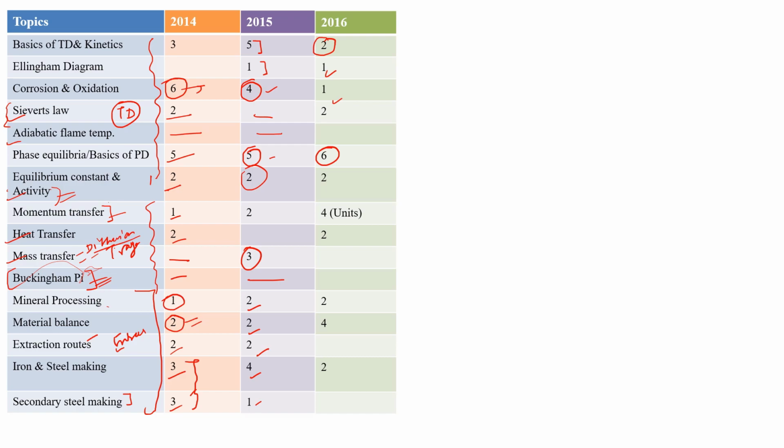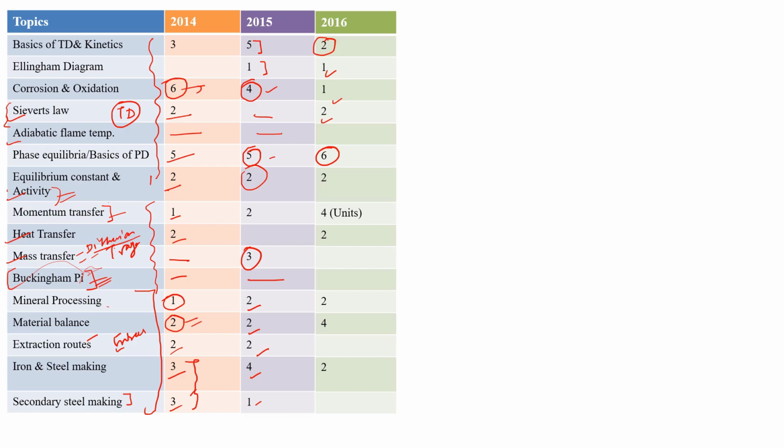Sievert's law will always come as a 1 or 2 marks question. Sometimes they give it in matching type questions, asking for what Sievert's law is applicable, and they may also ask it in MSQ type questions.